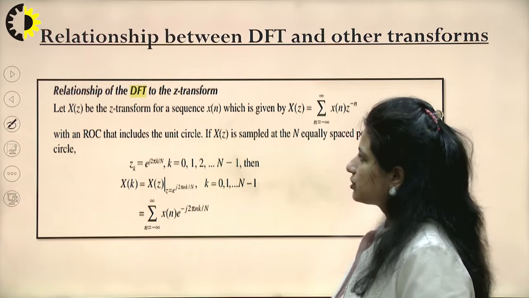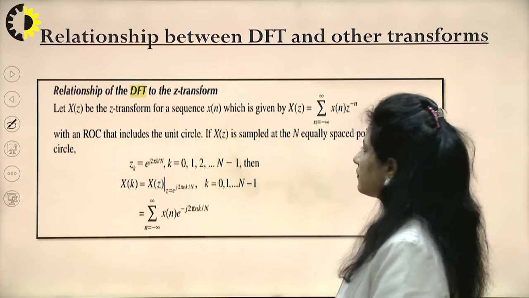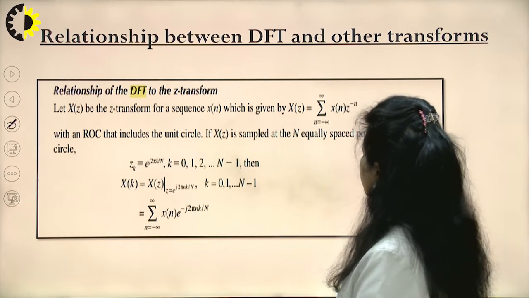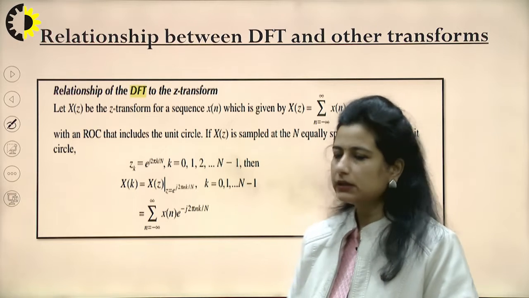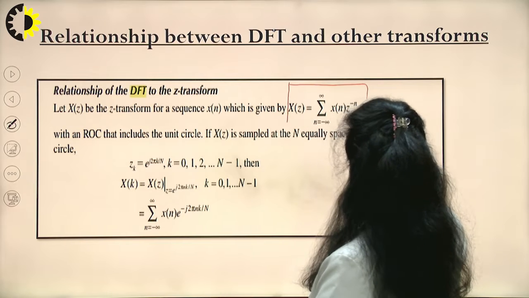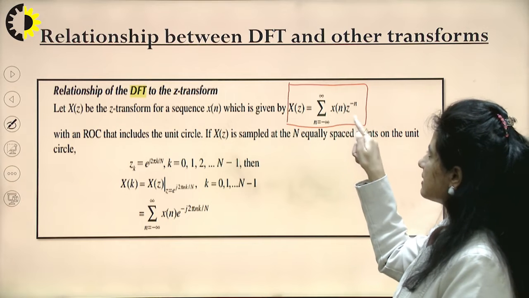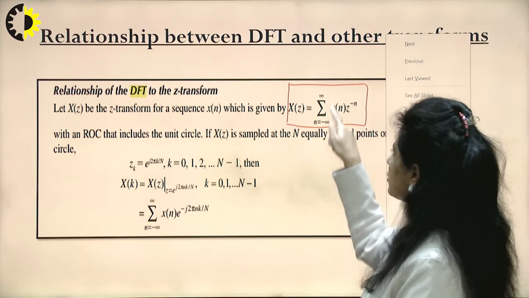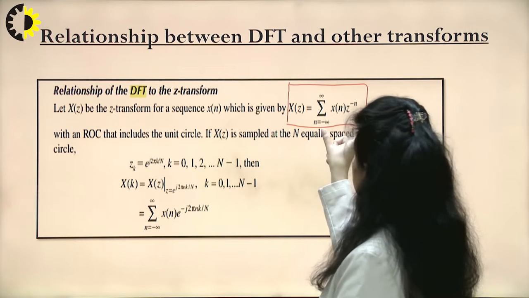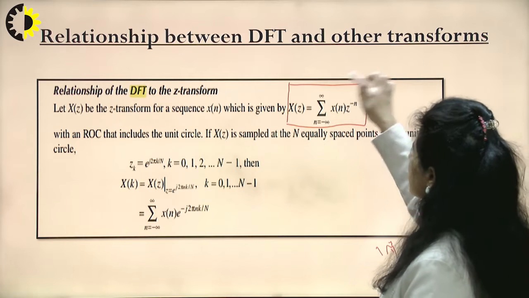Now, what is the relationship between this DFT and Z transform? As I have told you in the definition of DFT, we are evaluating the sample values of Z, different values of Z on the unit circle, which is what I call DFT. So, if I see in the Z domain, how do I write this transform? Xz is xn z raised to the power minus n, ranging from minus infinity to infinity. So, how does this resemble my Fourier transform formula? First of all, the range has to be limited.